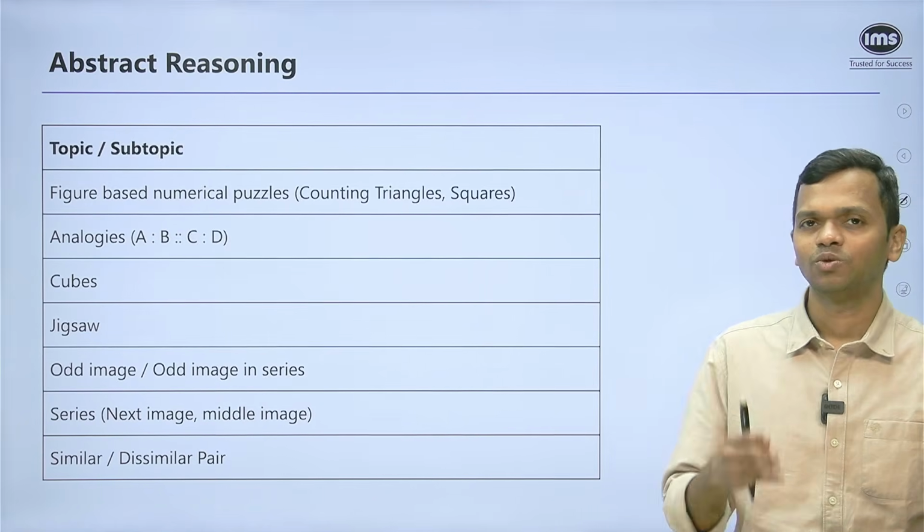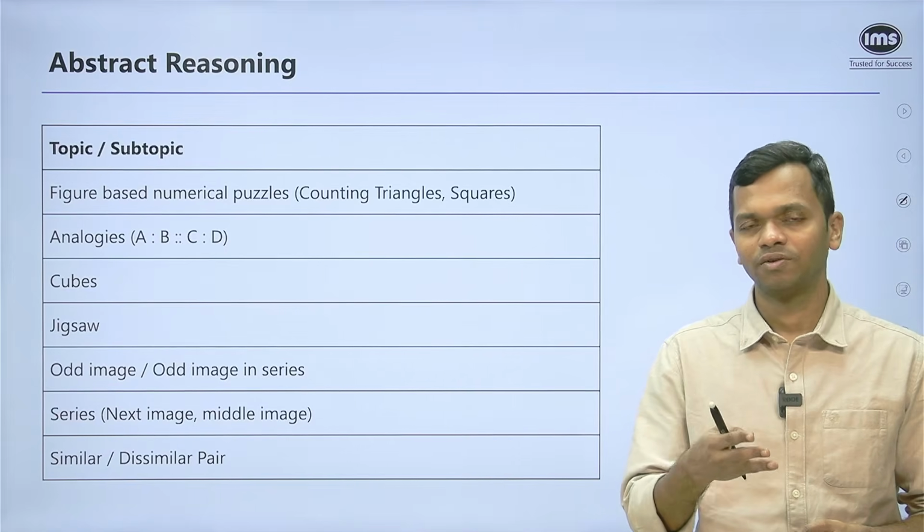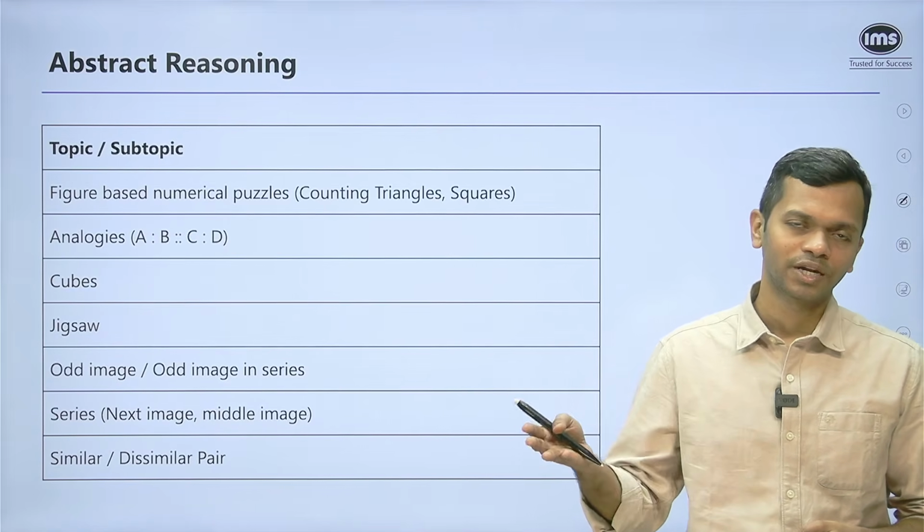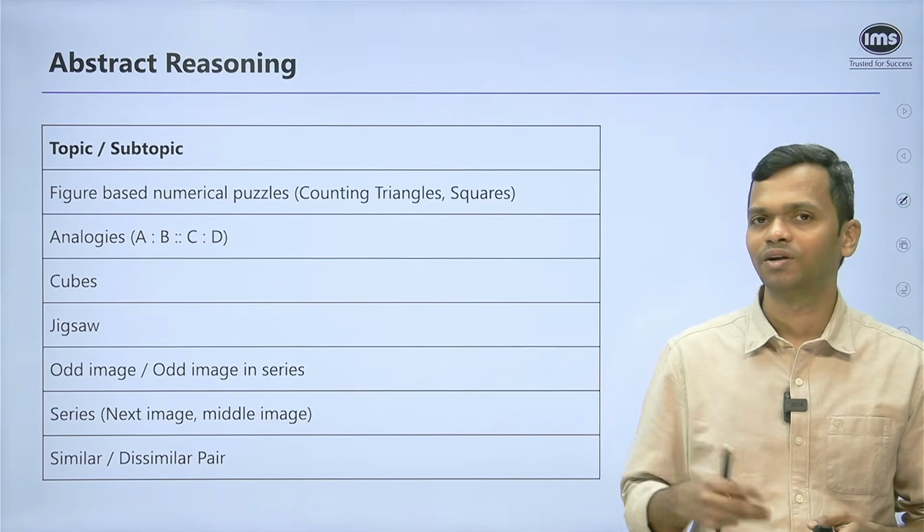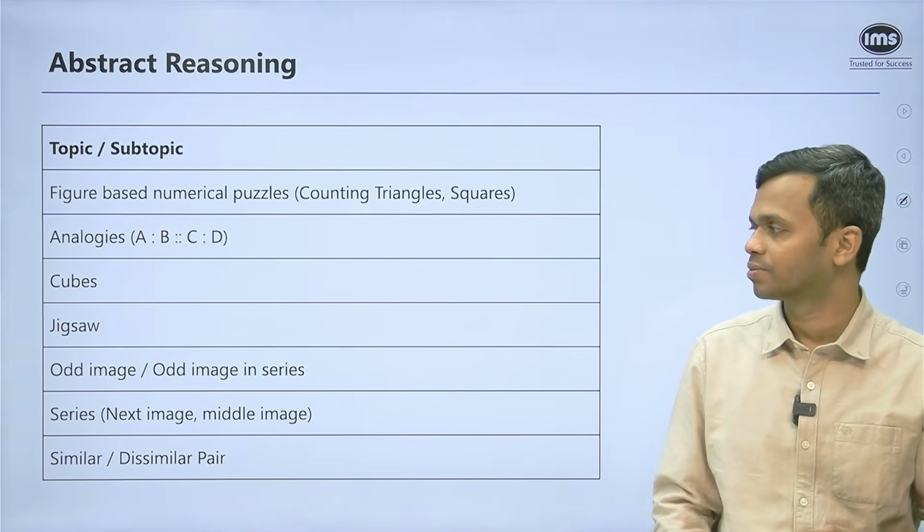Then analogies questions. So one image relates to the next in a certain way. Then the third will relate to the next one in the same way. So you have to identify which image from the options you will get.